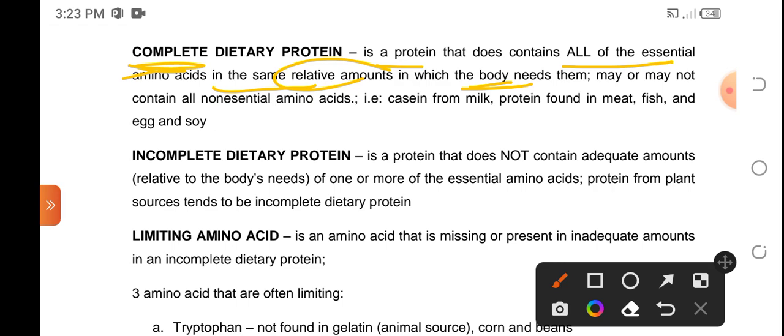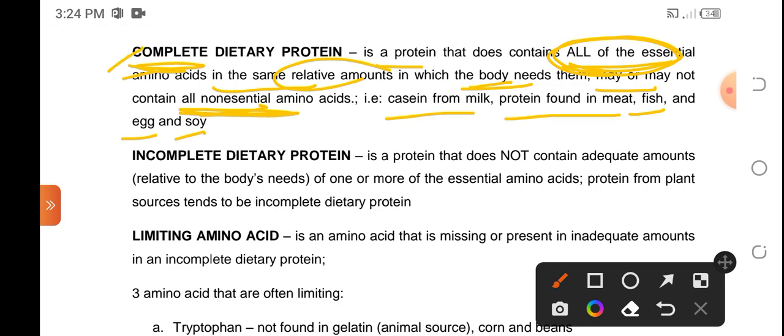So, they may or may not contain all the non-essential. Okay? Pero, ang meron sa kanila, lahat ng essential. Okay? So, these are the casein from milk, protein from meat, fish, and egg, as well as soy. Okay? So, ulitin natin. Complete dietary, lahat ng essential nasa kanya, though hindi naman lahat, may or may not contain the non-essential.